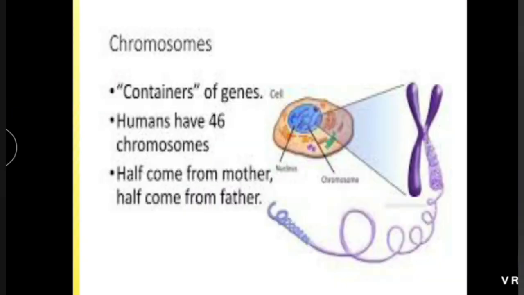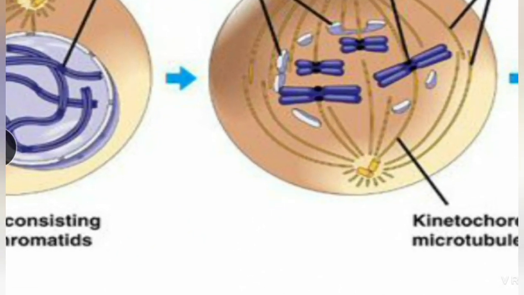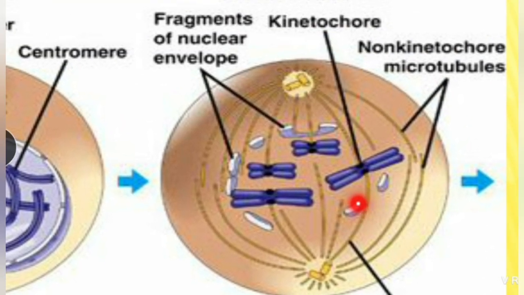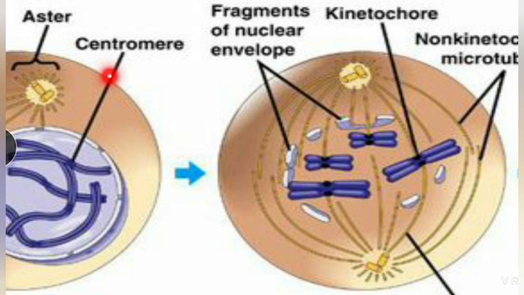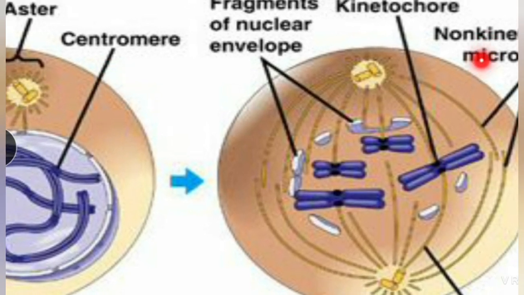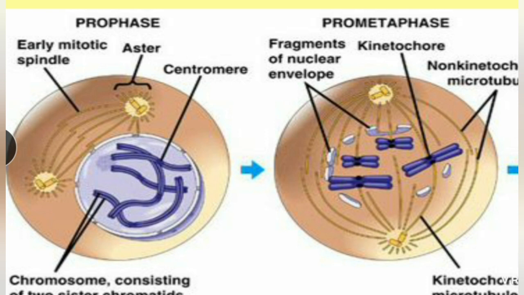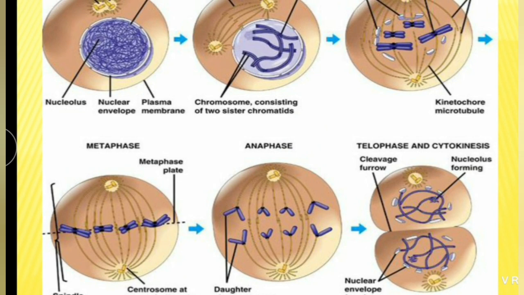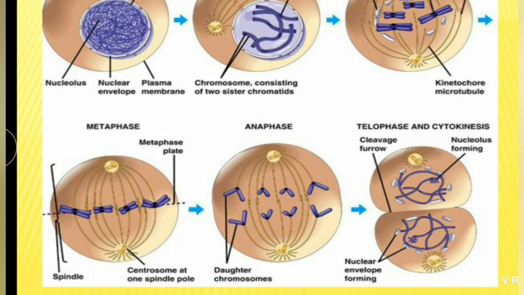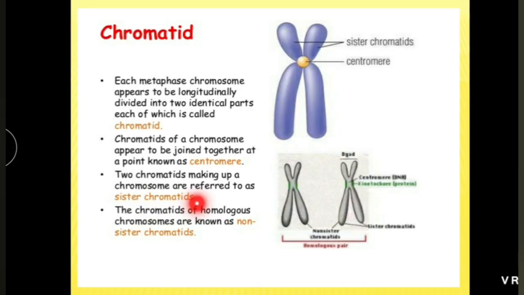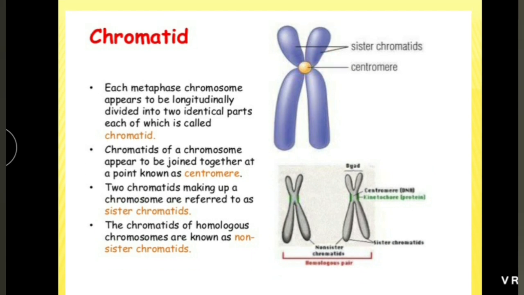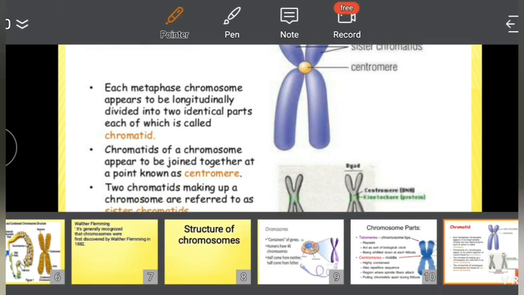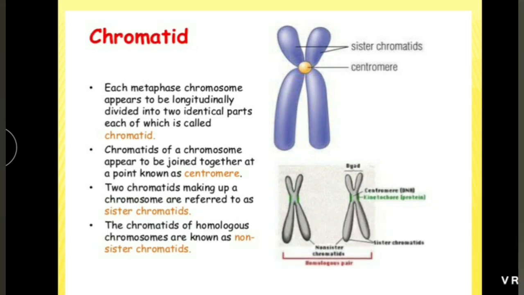Let's see this point. During cell division, these are the spindle fibers, this yellow colored structure, and the spindle fibers get attached to this centromere. Each sister chromatid is pulled away due to the spindle fibers. Chromatid. These are the sister chromatids, which are parts of the same chromosome. These chromatids are called sister chromatids.